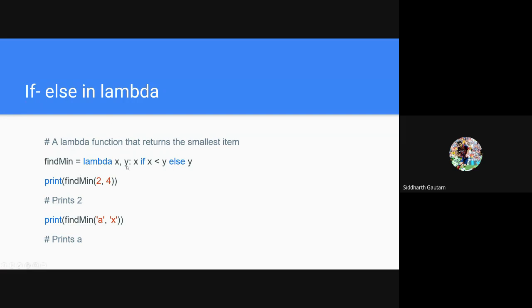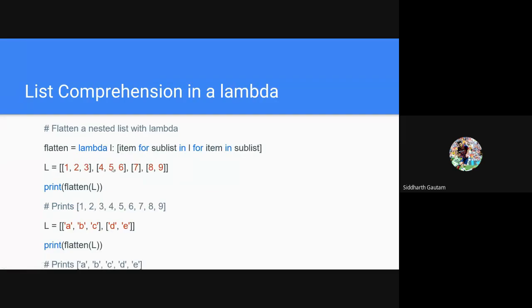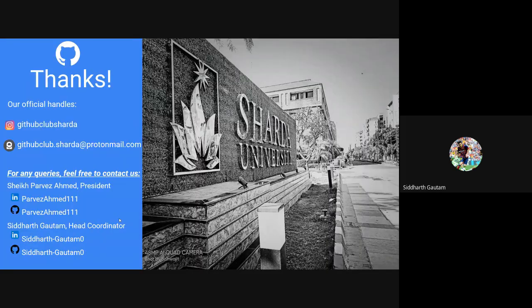So what's happening here is, what if inside the function you have two different types of return statement based on some conditions, right? If condition X is true, then you have a different return statement. If condition Y is true, then you have a different return statement. That can also be expressed in a lambda function. All right. And similarly, you can even add an entire list in a lambda function. Python is very efficient in the way it's working. You have the code in the presentation. You have the output in the presentation. Just take a look at it. You will be able to understand, and just write it out at once, and you will be good at it.